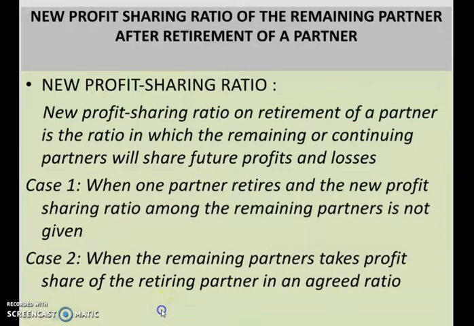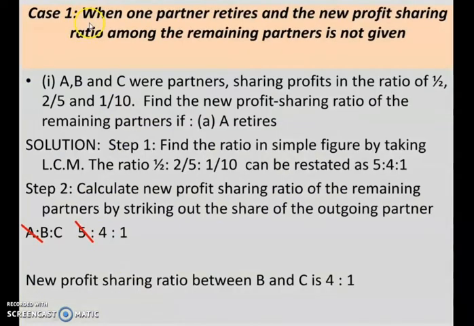So let us discuss case 1 first, that is when one partner retires and the new profit sharing ratio among the remaining partners is not given. So in this case, if the new profit sharing ratio is not given, then how should we calculate it? Let us do case 1 with the help of an example.